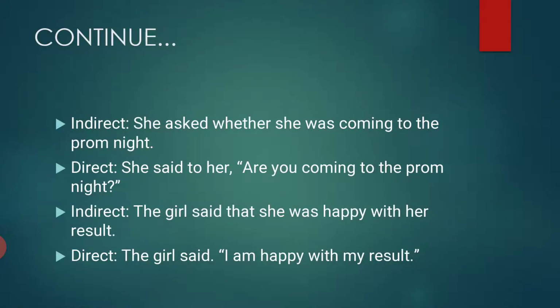Indirect: She asked whether she was coming to the prom night. Direct: She said to her, "Are you coming to the prom night?" Because yes, "she was" becomes "are you coming". So present continuous tense. Indirect: The girl said that she was happy with her result. So direct: The girl said, "I am happy with my result." So here it changed into simple past.